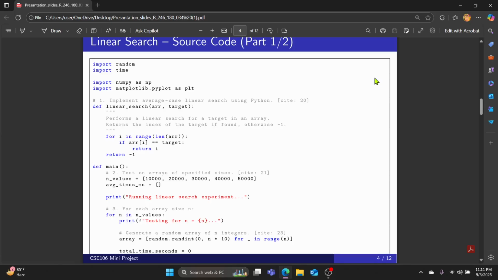Here is the Python code implementation. The algorithm works by checking each element one by one until the target is found or the array ends. In our experiment, we measured the average search times and plotted them. The results clearly showed a linear relationship between array size and search time, confirming the complexity is indeed O(n), exactly as predicted by theory.